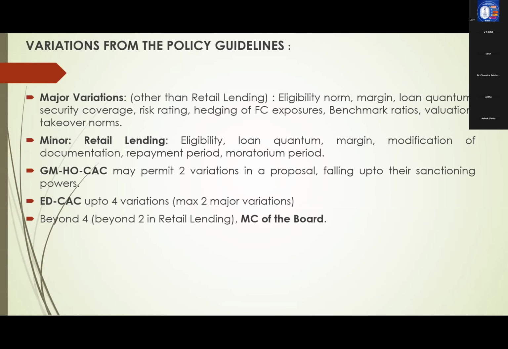That is a variation. Or margin should be 30%, but the party is asking for 20%. That is another variation. Such variations normally we should not sanction; it will go to a higher authority. GMHO CAC may permit a maximum of 2 variations. ED CAC a maximum of 4 variations. Beyond 4, MC of the board. Right?